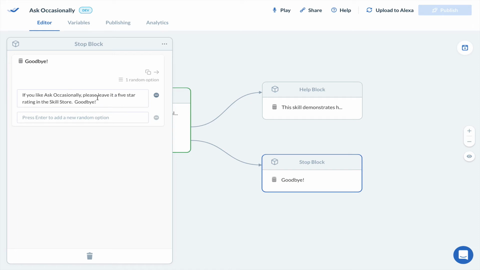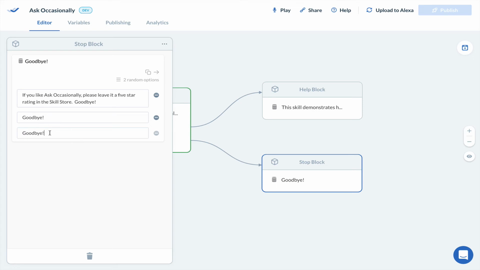But at the moment, these are random, so on average, it's going to pick one of these 50% of the time. So 50% of the time it'll say goodbye, 50% of the time it'll say if you like Ask Occasionally, etc. So in order to reduce the number of times that it asks for my custom feedback, I'm going to duplicate the goodbye. So let's add another one with goodbye, and I'm just going to copy that one so I can paste it.